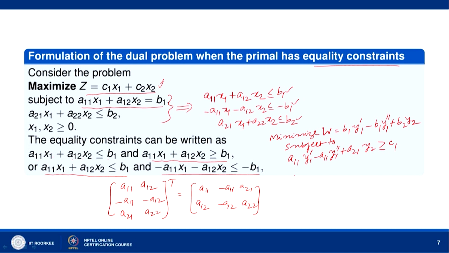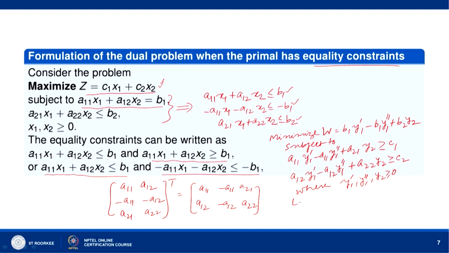Okay. Then a12 y1' minus a12 y1'' plus a22 y2 greater than or equal to c2, where y1', y1'' and y2 are all greater than or equal to 0.